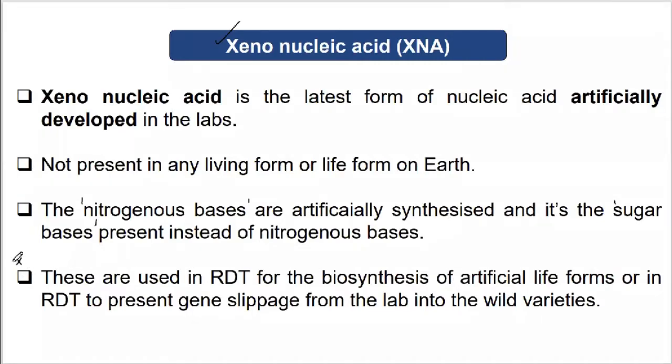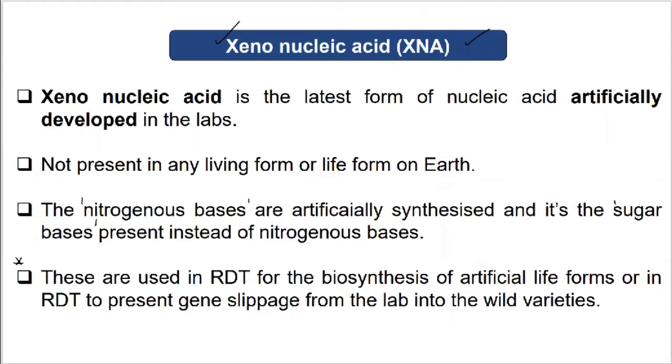So it finds application in experimental use in order to make recombinant organisms with 100% safety, so that the recombinant gene will not be transferred into the wild variety of organisms. Such type of artificially designed nucleic acid is commonly called xenonucleic acid.